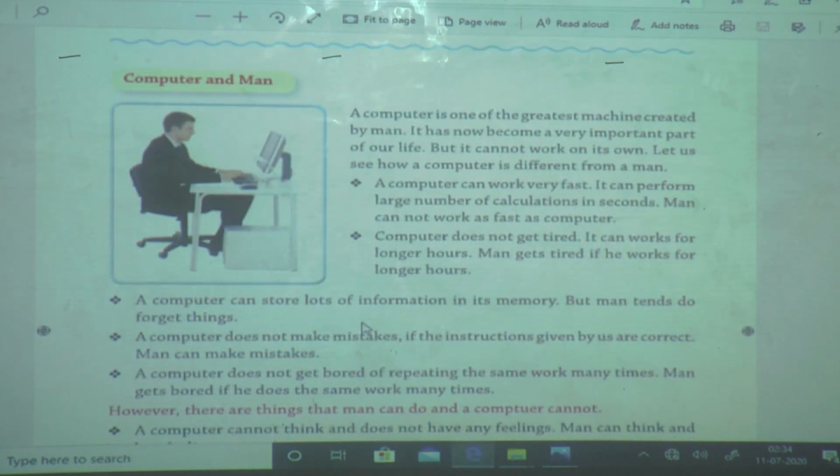Next, computer and man. What is the difference between computer and man? Why do we use a computer? Without a computer, man can also work, but if a computer is not there, then we require more people, more manpower and more time also. But if one computer is there, then it helps us more. So, what is the difference between man and computer?